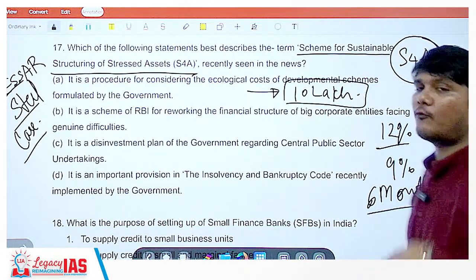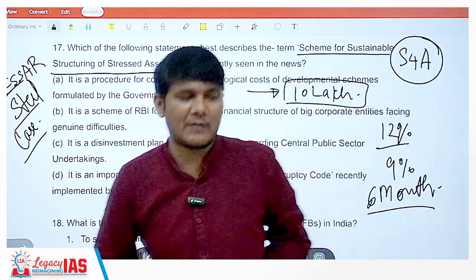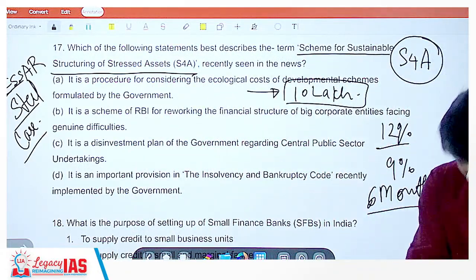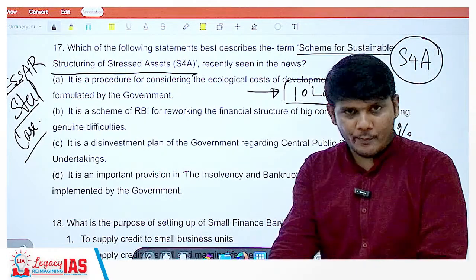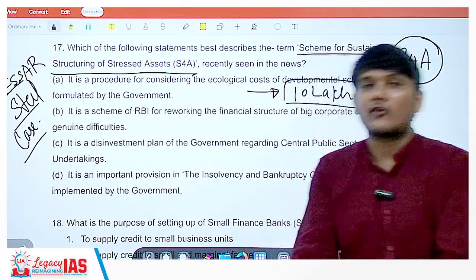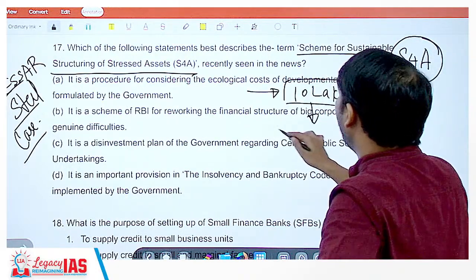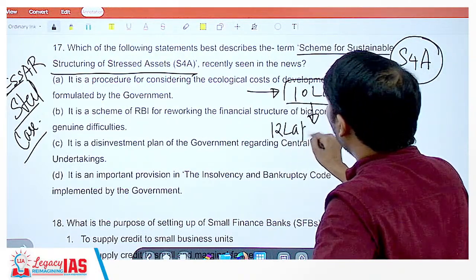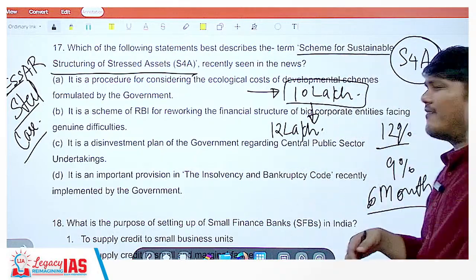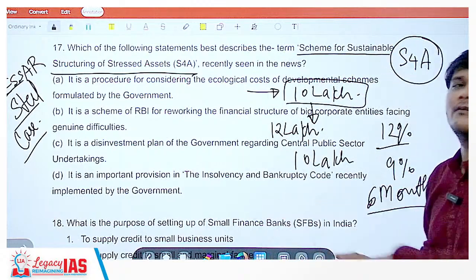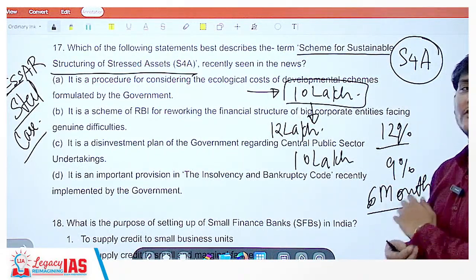Moratorium period means for the next 6 months you will not have to pay any of the EMIs. Can we do something like that so that you also are able to pay and the bank also does not incur losses, right? So if with interest, let's say for 10 lakhs I would be required to give 12 lakhs, the bank will say, don't give me 12 lakhs. Can you at least return me the entire 10 lakhs that you have taken? At least do that. So that is the kind of restructuring, right?